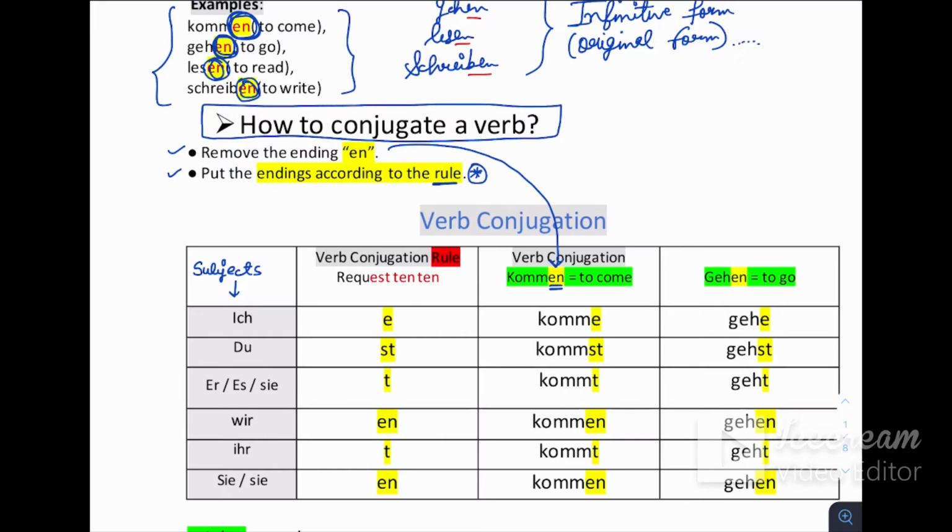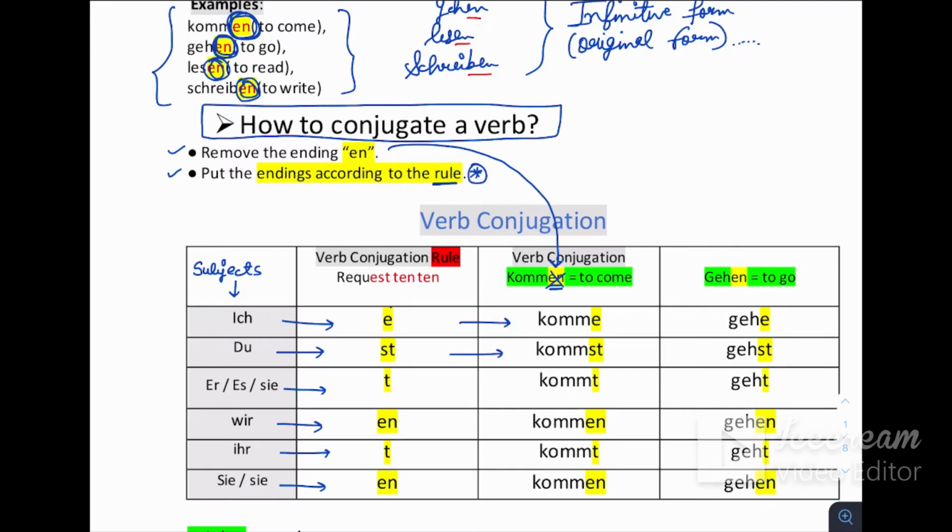With ich, e will come. With du, st. With er/sie/es, t. With wir, en. With ihr, t. And with sie and Sie, en.